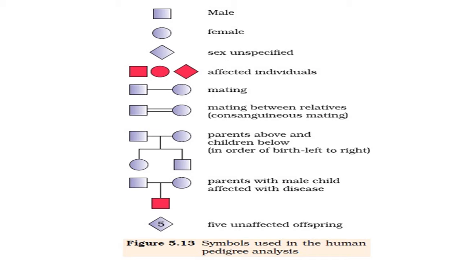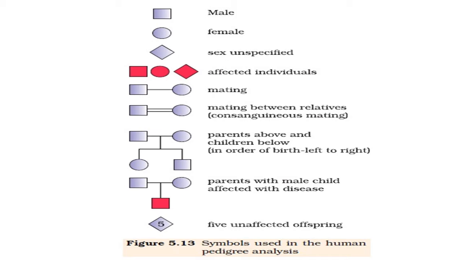In the above row, it was not mating between relatives, it was simply mating. Here it is denoted by a double horizontal line. It means that it is mating between relatives. The next thing suggests parents as well as offspring or their children. The first two boxes, that is square and round, as you know very well, represent mating, one kind of mating.